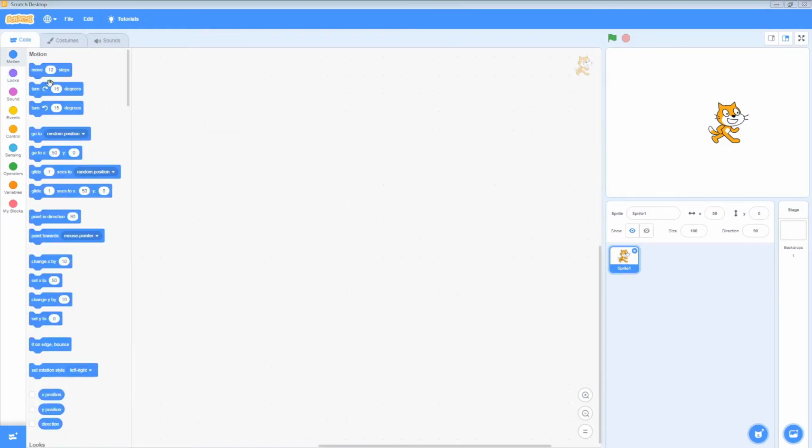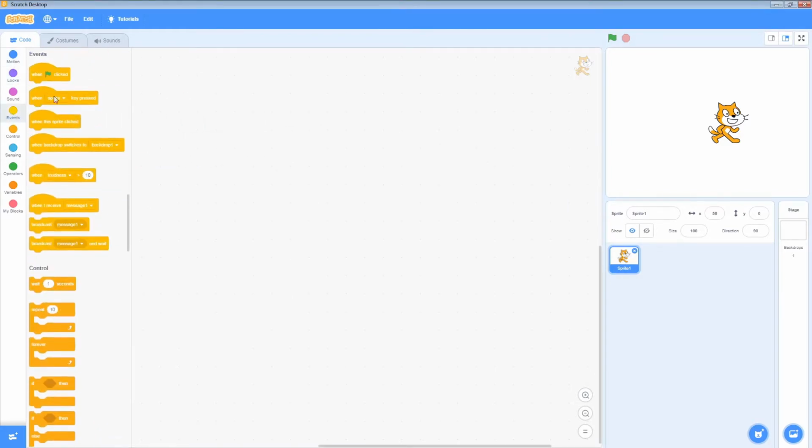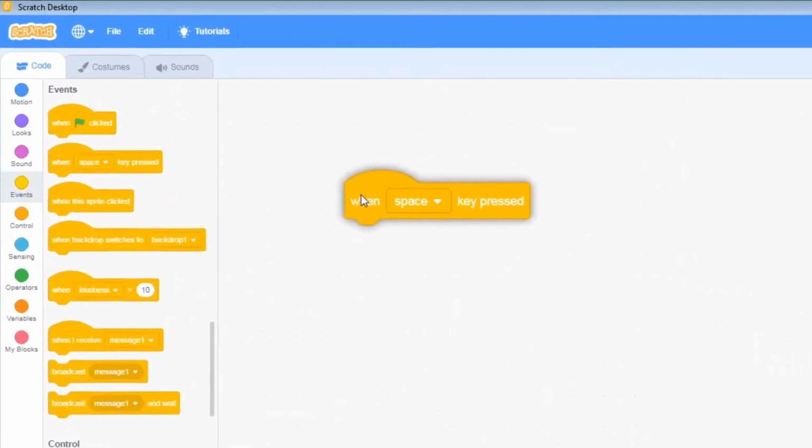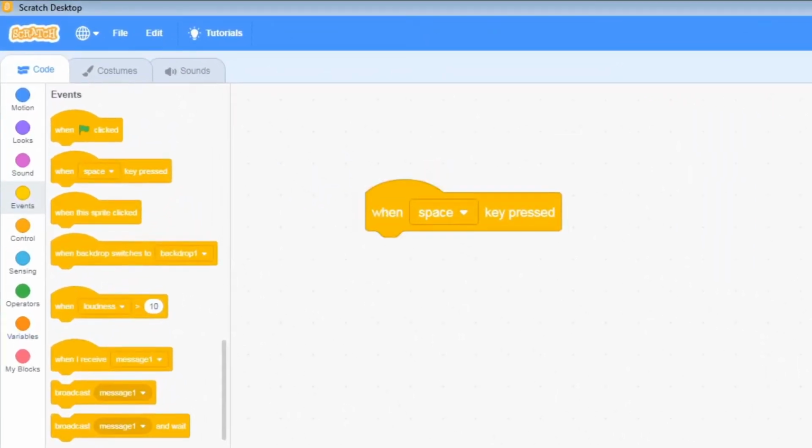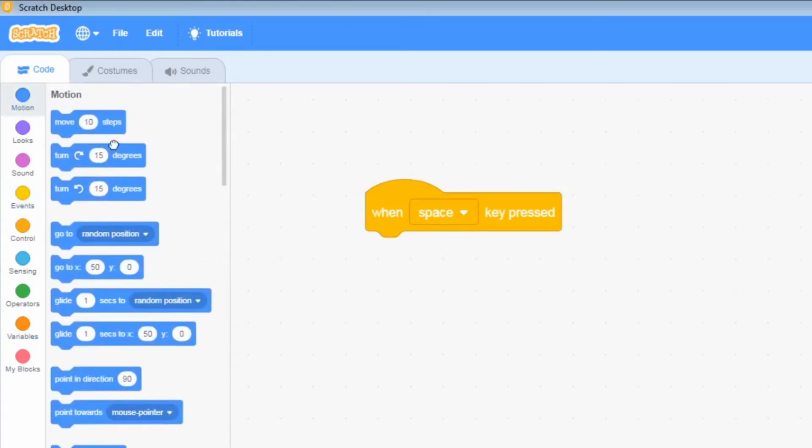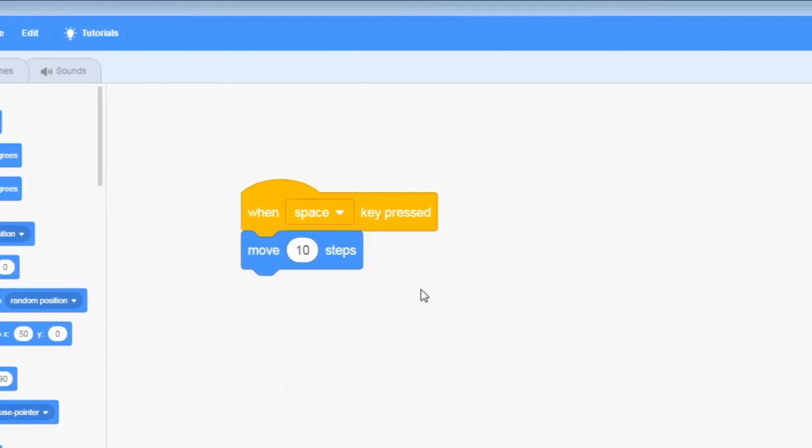So let's go to the event block group, and we're going to grab when space key is pressed. And then we are going to go to the motion group, and we're going to select move 10 steps. And once again we see that we get the shadow box there, and done. And then that's it, well done, you've actually made your first program.